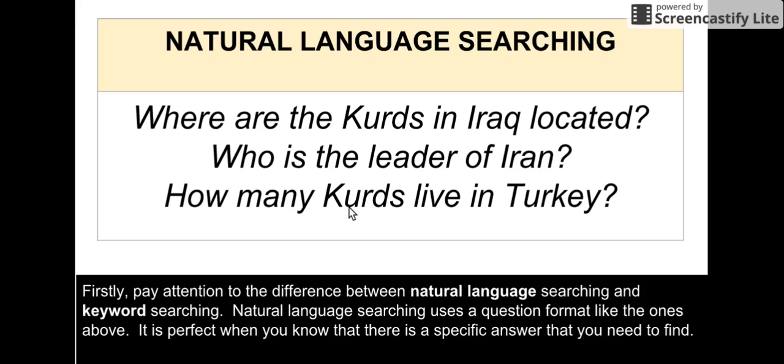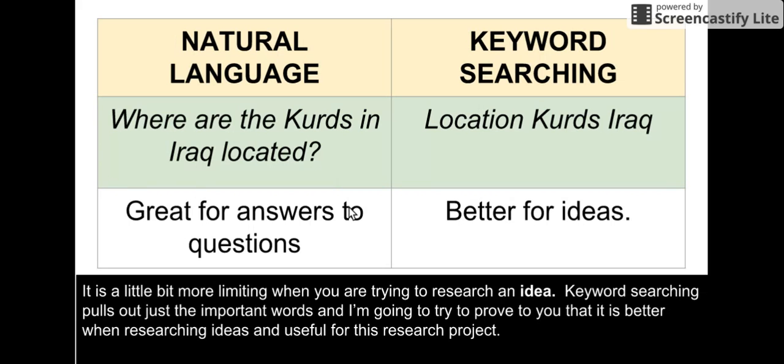Firstly, pay attention to the difference between natural language searching and keyword searching. Natural language searching uses a question format like the ones above. Who is the leader of Iran? How many Kurds live in Turkey? It's perfect when you know that there is a specific answer that you need to find, so do use it. But it is also a bit more limiting when you are trying to research an idea.